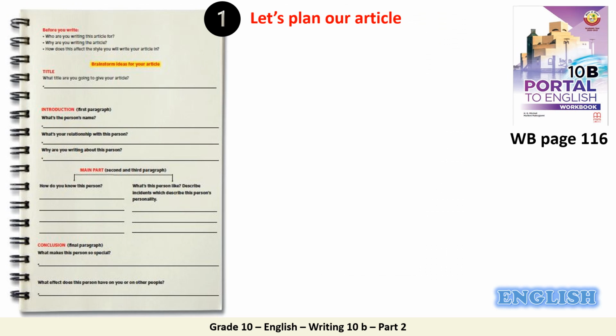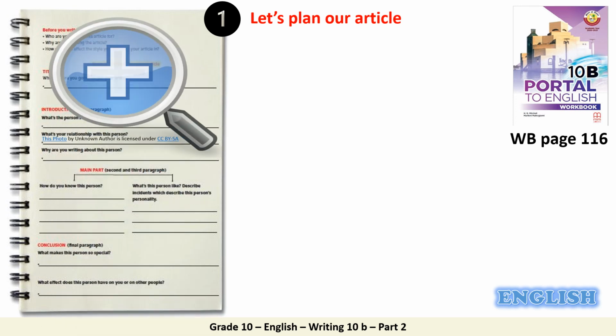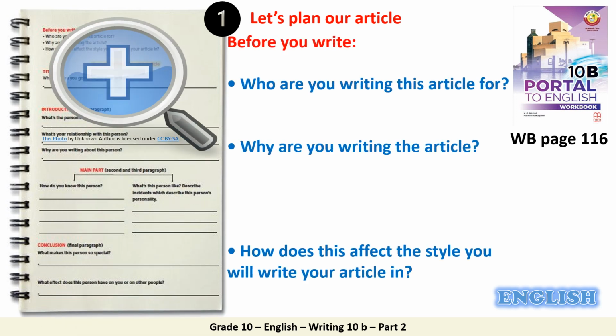Alright, first of all, let's plan our article. That will be on the workbook on page 116, please. Alright, so here the first part. Before you write, there are some questions that you are going to answer. First, who are you writing this article for? Then, why are you writing the article? And finally, how does this affect the style you will write your article in? Okay, please pause the video and try to do it by yourself, and then we are going to share our answers.